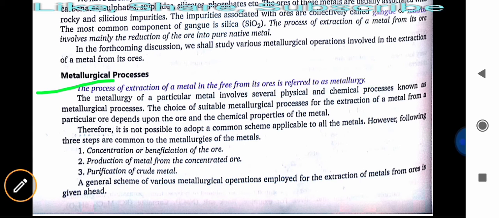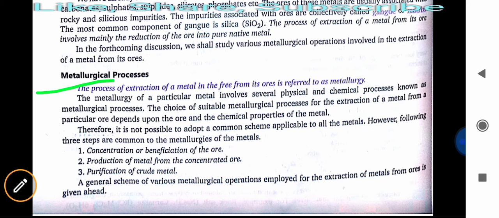The metallurgy of a particular metal involves several physical and chemical processes known as metallurgical processes. The choice of suitable metallurgical process for the extraction of a metal from a particular ore depends upon the ore and the chemical properties of the metal. Therefore, we cannot adopt a common scheme for all metals to extract them.